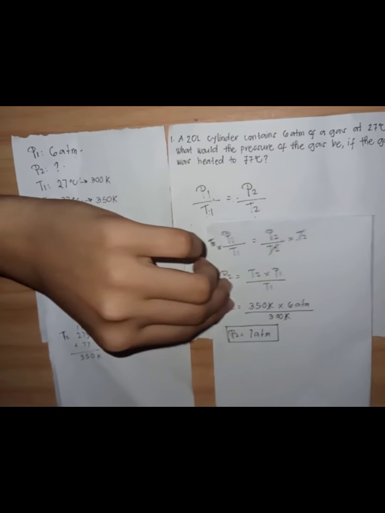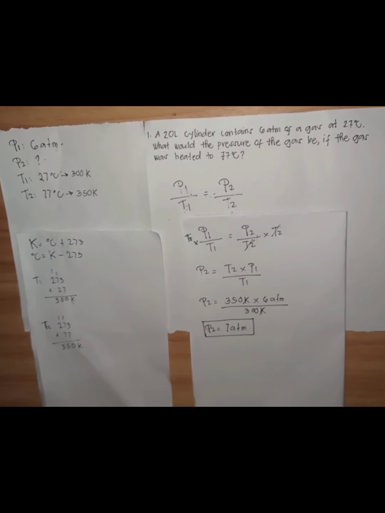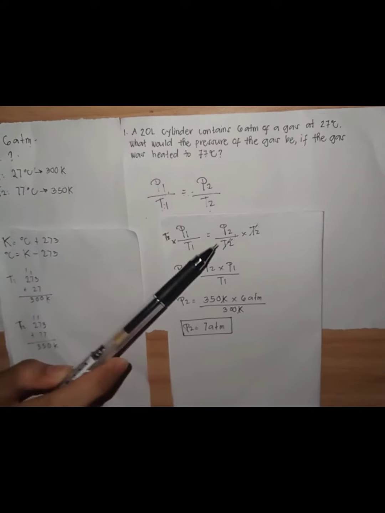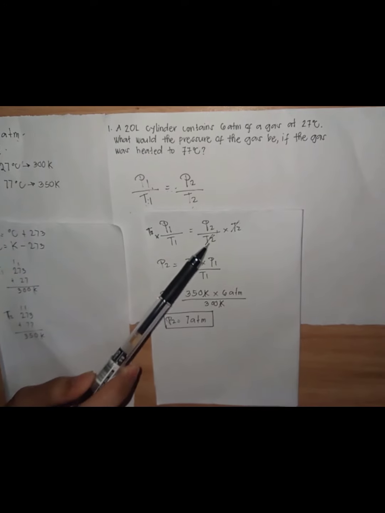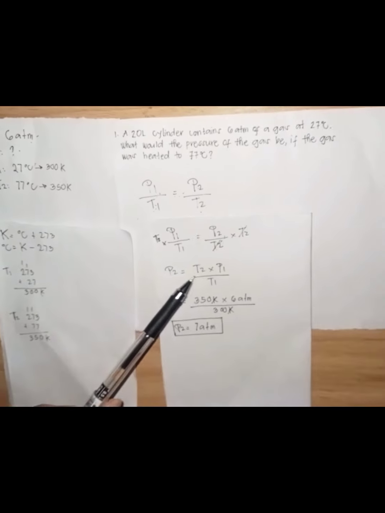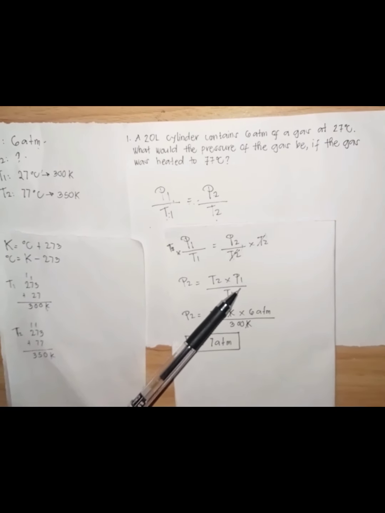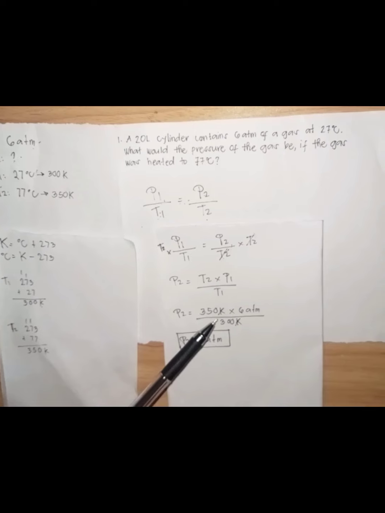So let us proceed to rearranging this equation to get P2 by itself. The first thing you need to do to get P2 by itself is get T2 out of the denominator, and we are going to do that by multiplying both sides by T2. Now we have T2 on the bottom and the top, so they both cancel out. So now we have T2 times P1 over T1 is equal to P2. So P2 is equal to T2 times P1 over T1.